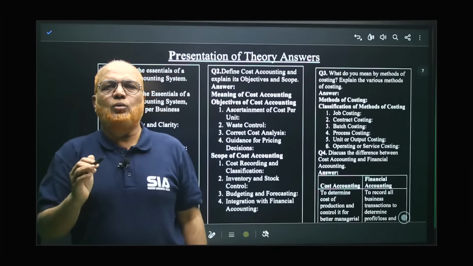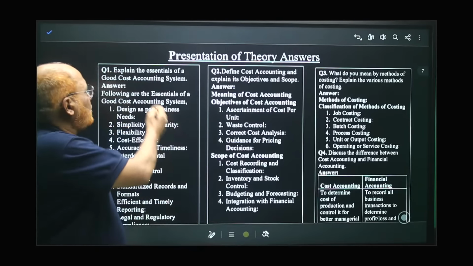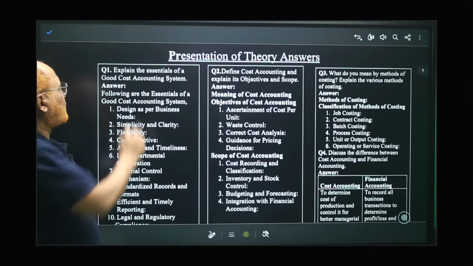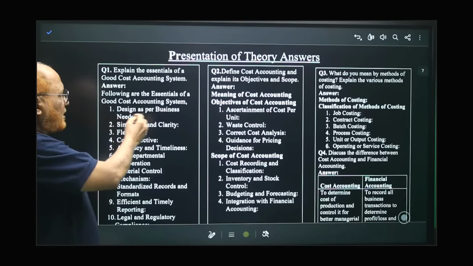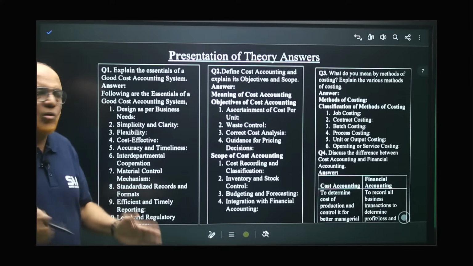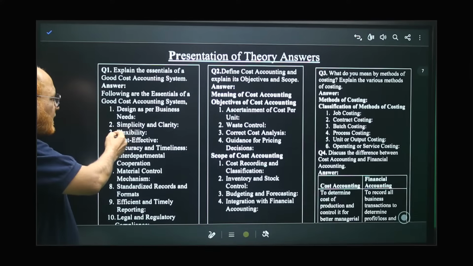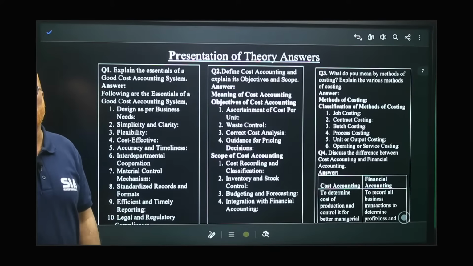Here I am showing you how to write the theory question. If it is asking you the features, for example explain the essentials of cost accounting, we will write it in points like this. Design as per business needs. Our costing should be according to the business needs. Simplicity, clarity, flexibility, like these points you should write in examination.